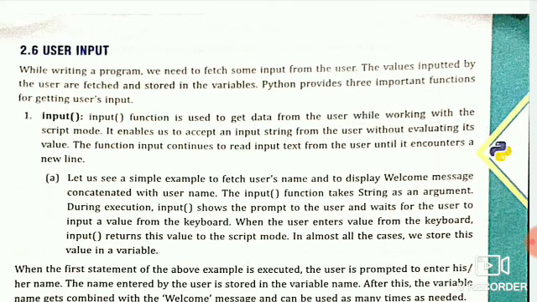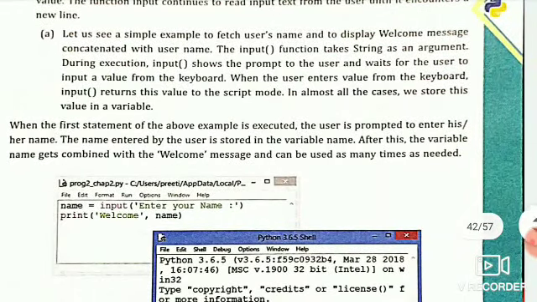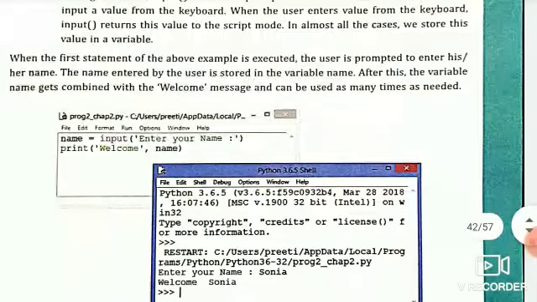Input function shows the prompt to the user and waits for the user to input a value from the keyboard. When the user enters values from the keyboard, input returns its value to the script mode. In almost all cases, we store this value in a variable. So here, when the first statement of the above example is executed, the user is prompted to enter his or her name. So here we can see name = input("Enter your name") and print("Welcome", name).